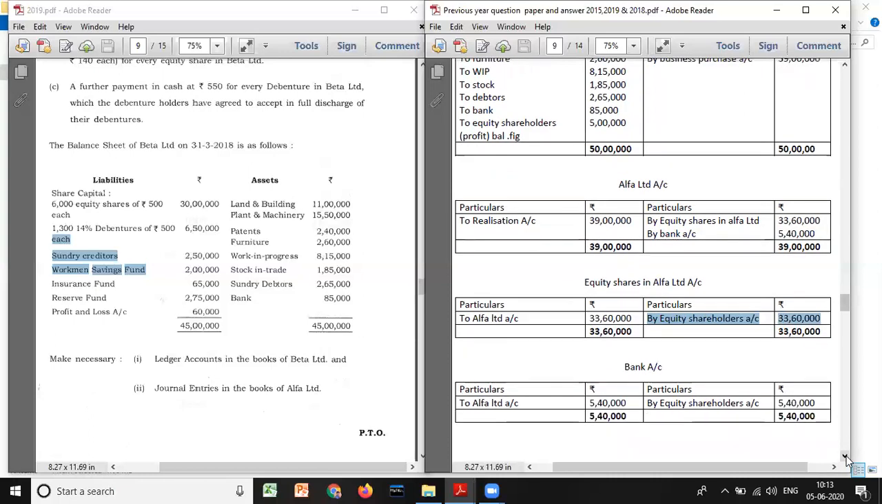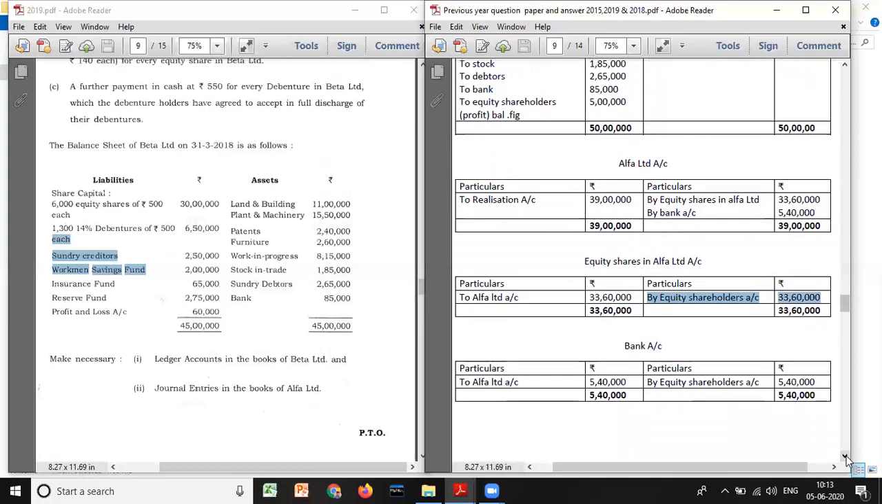Next, we have to go for bank. Okay, look here. When you are discharging PC through cash, always you need to prepare bank account. Okay, bank account is credited here. Cash or bank account is credited here. So this Alpha Limited will be debited in the bank account. So Alpha Limited account 5 lakh 40,000. To whom it will be paid? It will be paid to the equity shareholders.